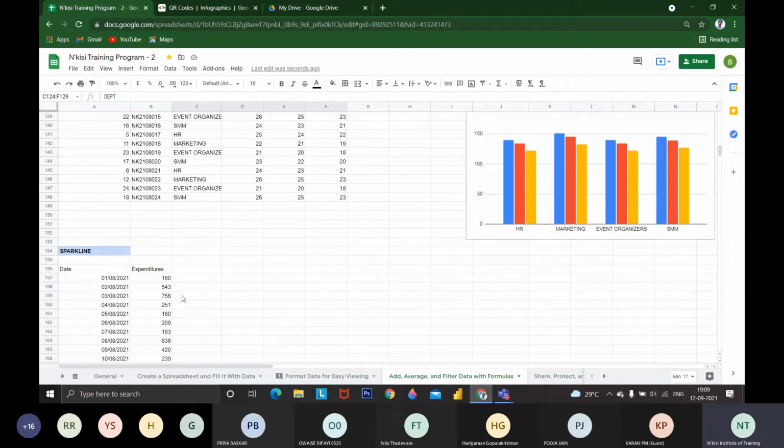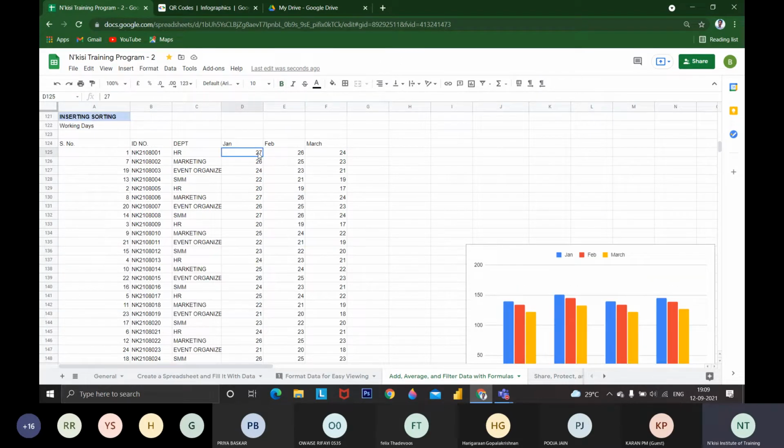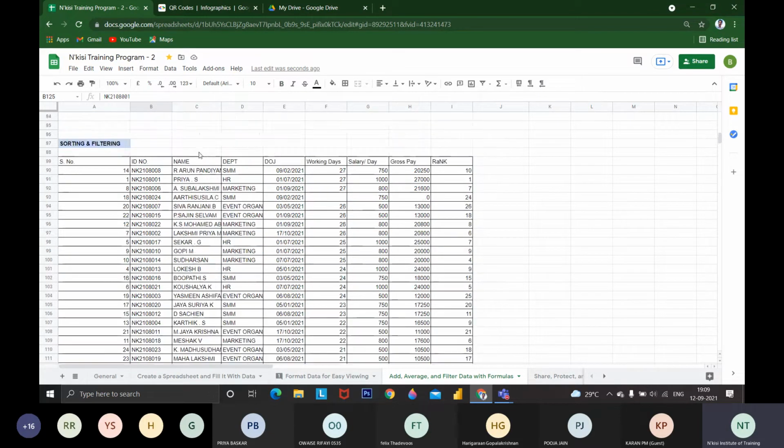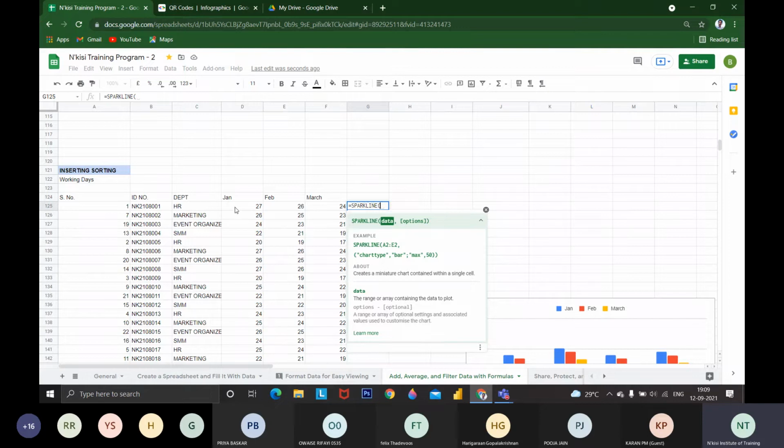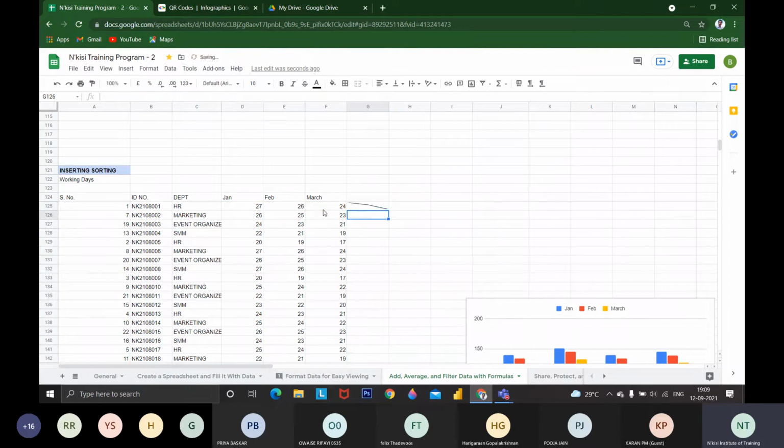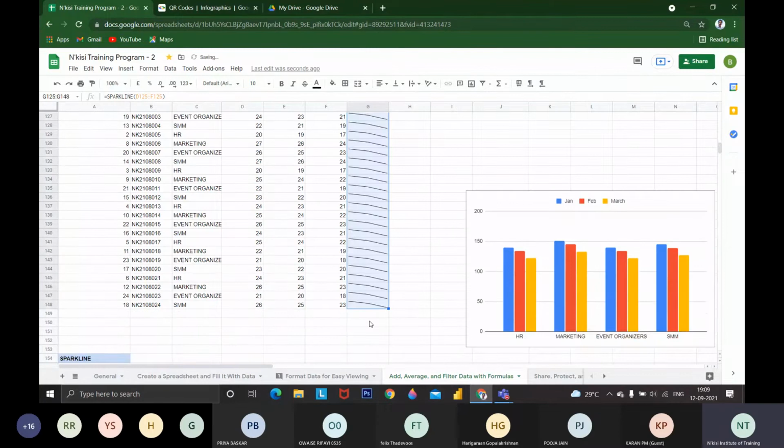Then I'm going to show sparkline. Sparkline is an inline function of chart. If I want the performance of ID number NK001, Priya, I want her monthly performance, so we can give is equal to SPARKLINE. It will represent this entire data. This sparkline indicates that every month her attendance percentage is reducing. If I drag it, I will get it for every person.